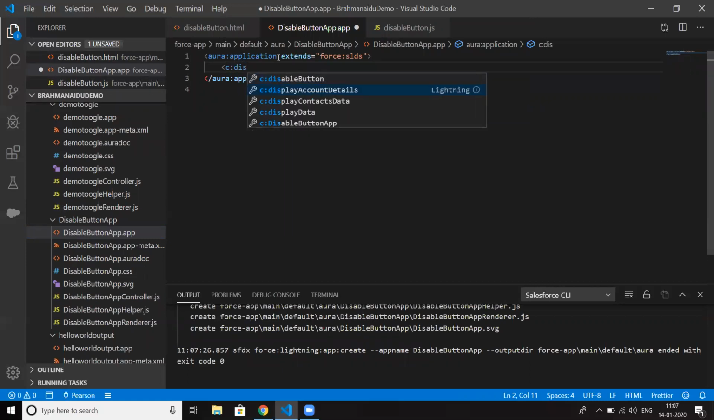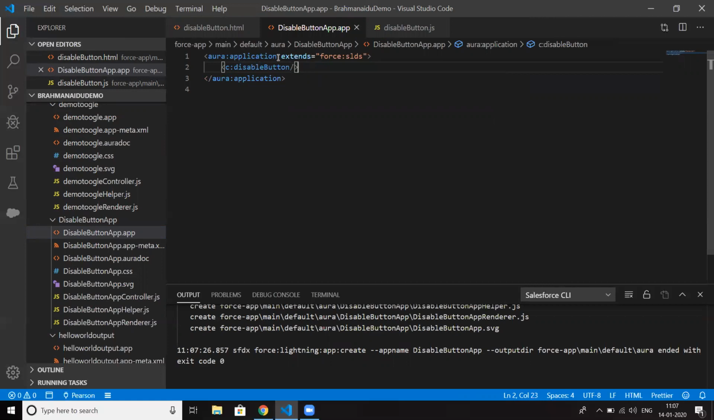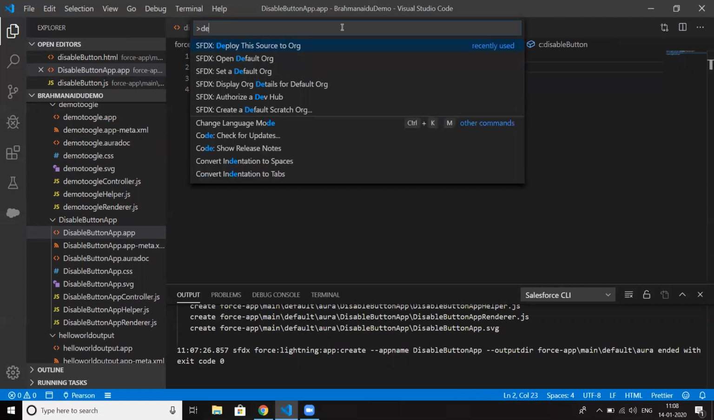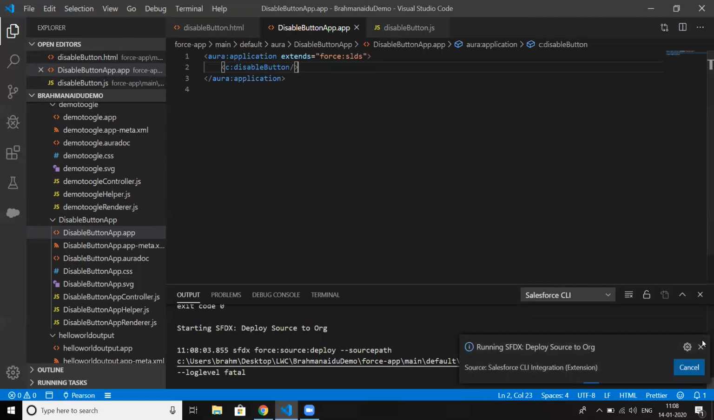Okay, so here I'm just including the component name. Our component name is disableButton. I'm just closing the component tag. So let me push this code to the source org. I'm just deploying the code to the source org.